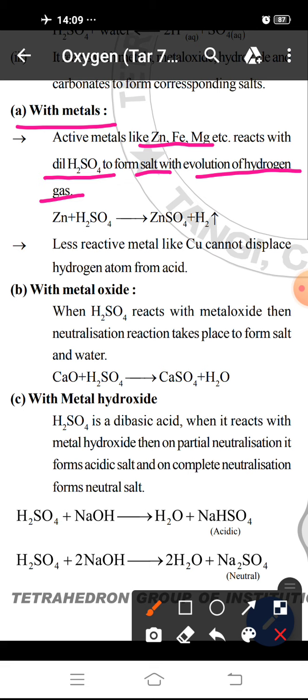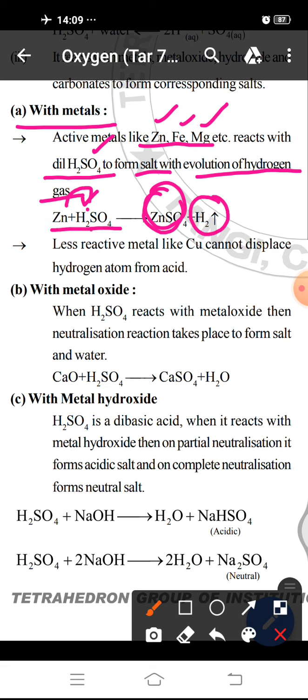It removes hydrogen from H2SO4 and takes its position, forms ZnSO4, its salt, and this hydrogen atom evolves as hydrogen gas.